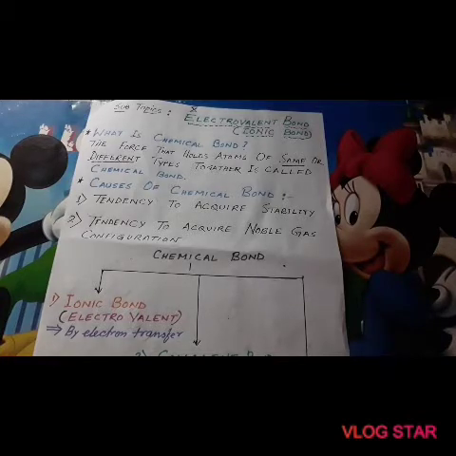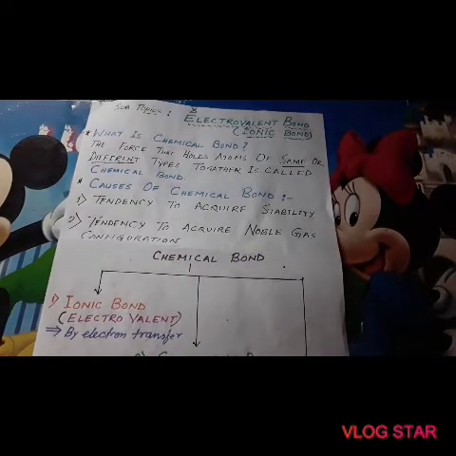Today's chapter is chemical bonds, subtopic electrovalent bond. Atoms of no element except noble gases like helium, neon, argon, etc. exist independently.